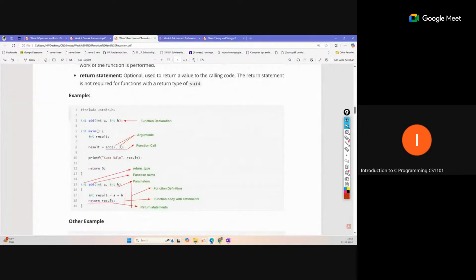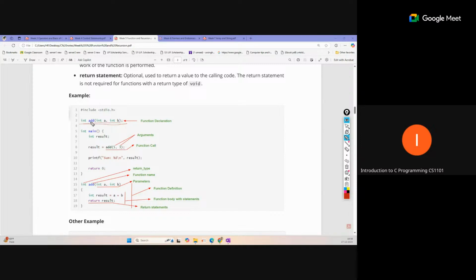Like in this example, you can see here add is declared. This is one way of declaring or defining the function. Sometimes we declare our function after the main function. So at that time we declare the prototype of the function.